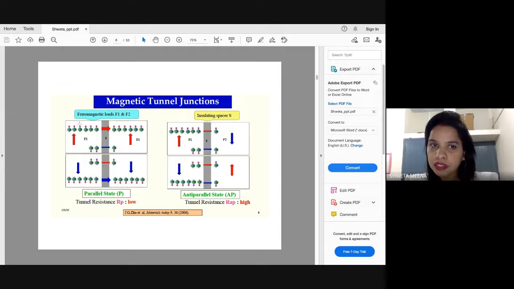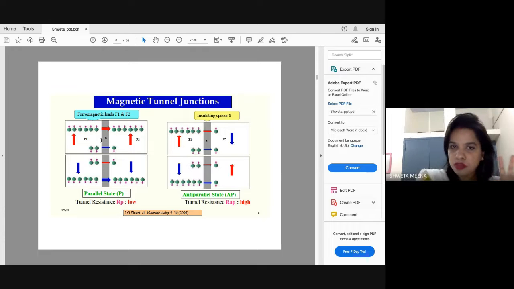Here there are 2 layers made of ferromagnetic material, which I have marked here as F1 and F2. These 2 layers are separated by an insulating spacer. This is called a tunnel junction, magnetic because the layers we are using have the property of magnetism. Why is it called a tunnel? Because we are using a very thin spacer layer, and the electron passing from one layer to the other is transmitted by the concept of tunneling. I hope everyone knows the concept of tunneling. This is a quantum mechanical phenomenon, right?